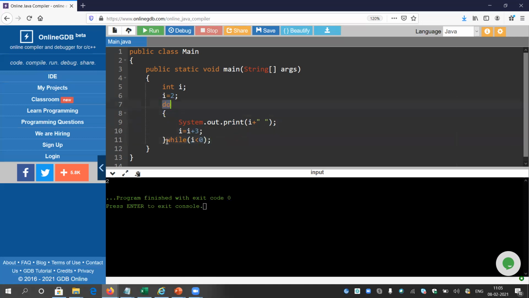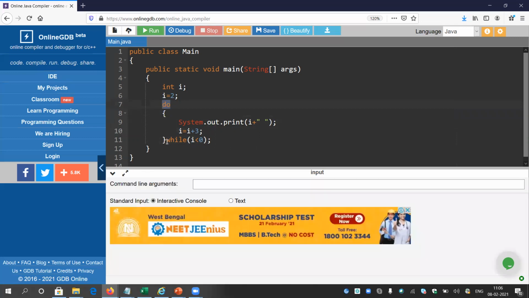For do while, you have to copy the while section and paste it at the last of the for loop, better to say at the last of the loop, and give a semicolon. Then place a do at the top. That's all, and you can apply it to all the programs. If you are able to write the for loop, you will surely be able to write the while and do while loop as well.